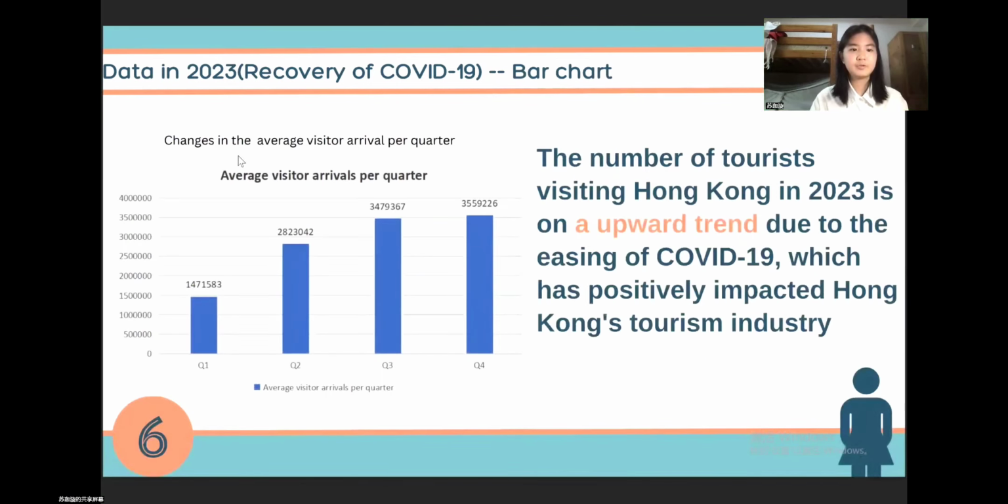And now let's come to the changes in the average visitor arrivals per quarter in 2023. I draw this bar chart to help you better understand it. We can see that the number of tourists visiting Hong Kong in 2023 is on an upward trend, which has positively impacted Hong Kong's tourism industry.